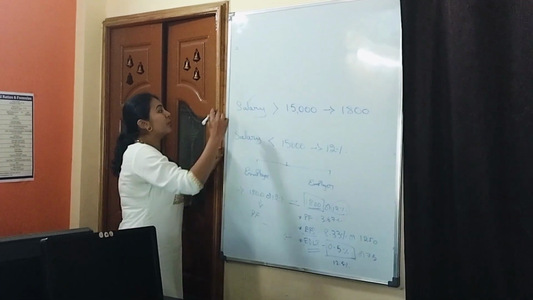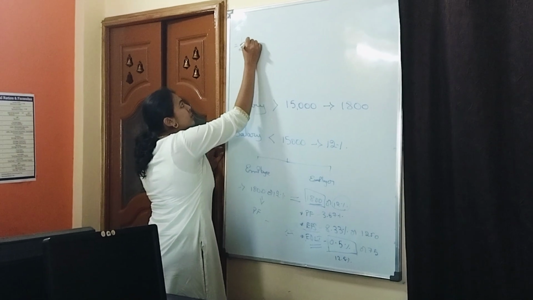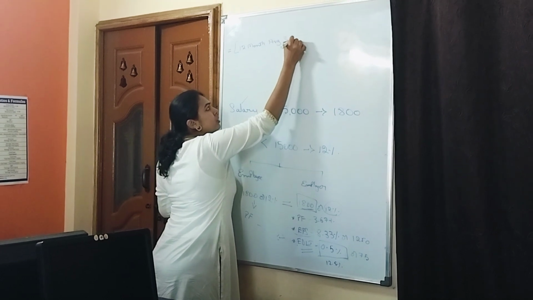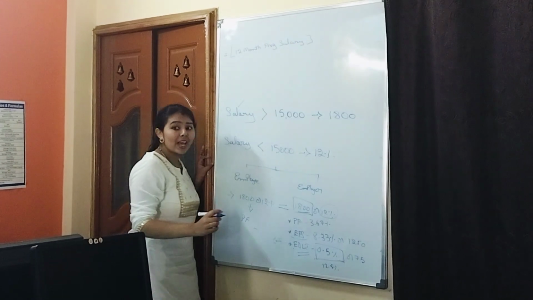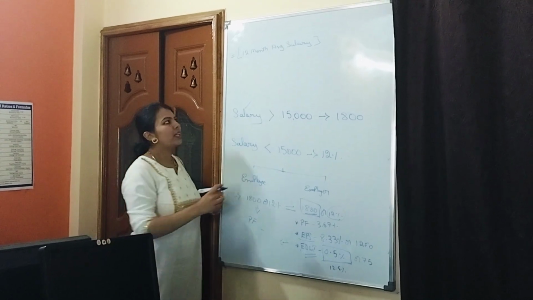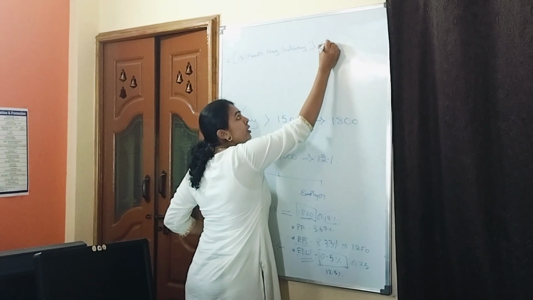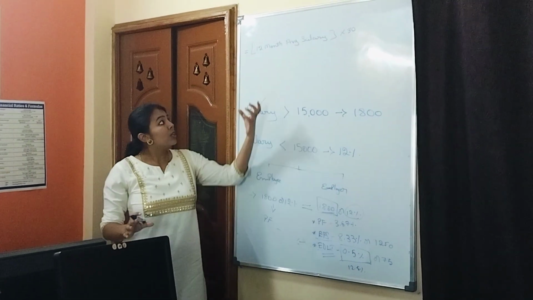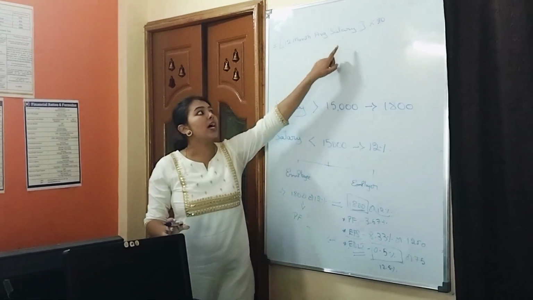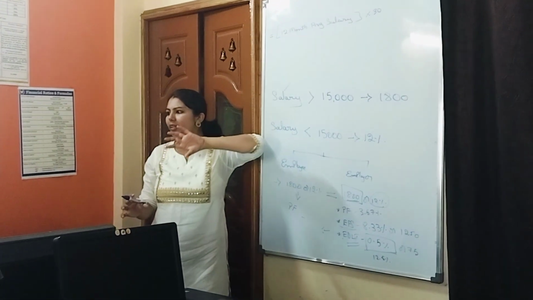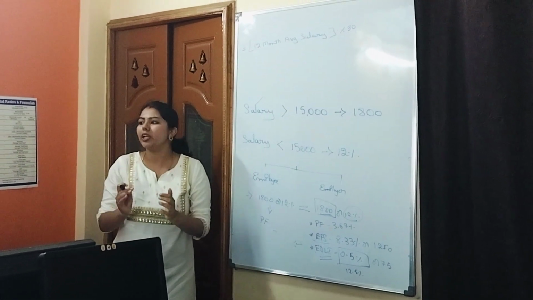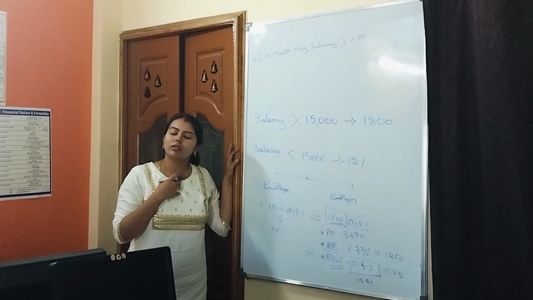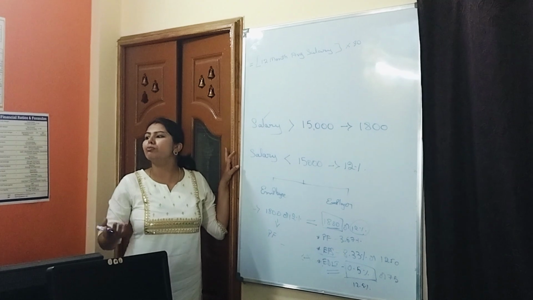We should calculate the 12 months average salary, and multiply by 30. This is the formula to calculate EDLI. Whatever amount we get is the eligible insurance.